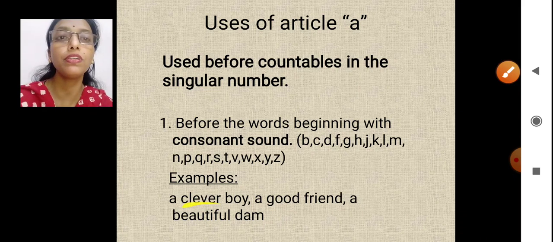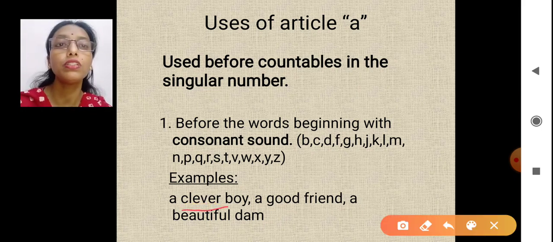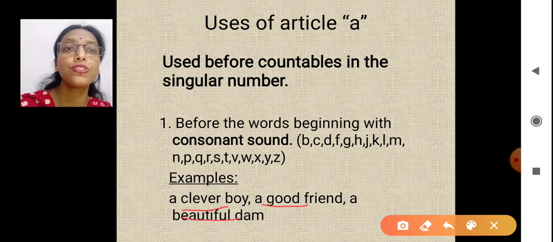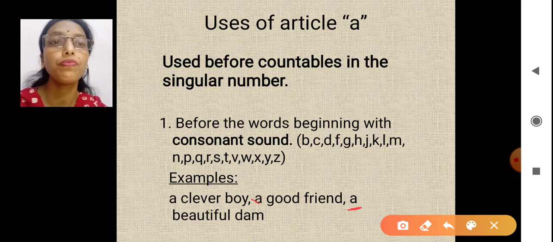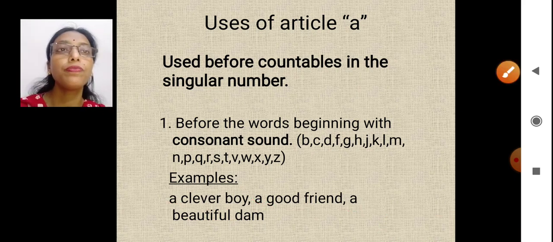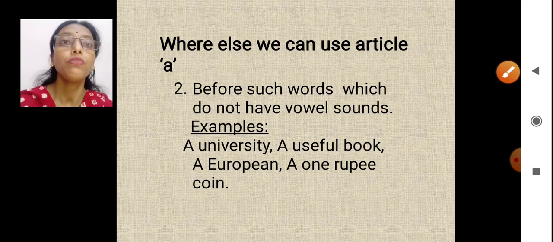Clever is starting with k sound. Good, g sound. Beautiful, b sound. These are not the vowel sounds. That's why we have used a before them. Okay? Now, where else we can use article a?